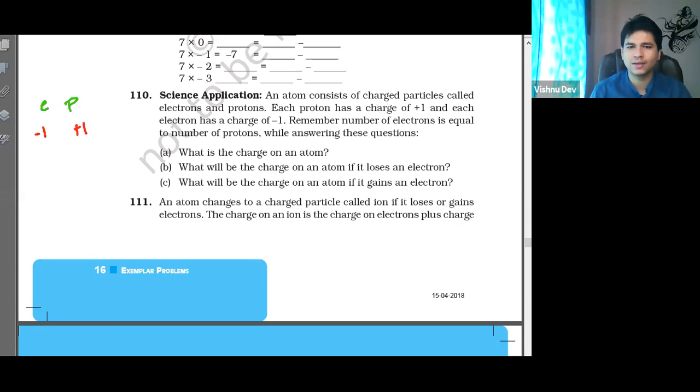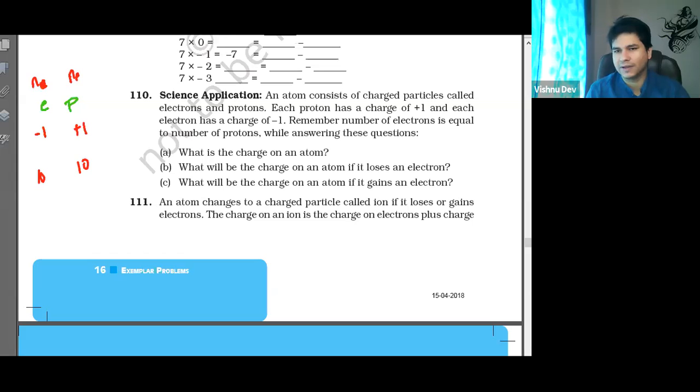You can submit, wait, I will tell you. First focus over here. Remember, the number of electrons is equal to the number of protons, usually. What will be the charge in the atom? Tell me. Suppose we have 10 electrons and 10 protons, what would be the charge?